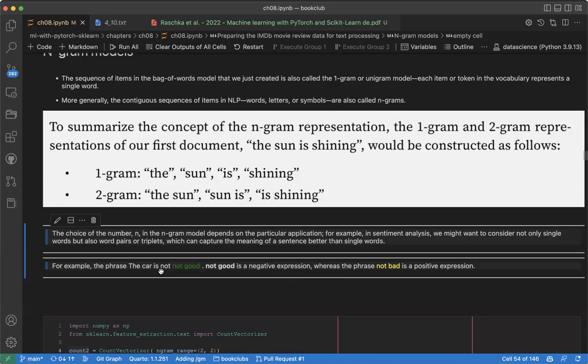If you look at this phrase, "the car is not good", we can see that this is negative, right?